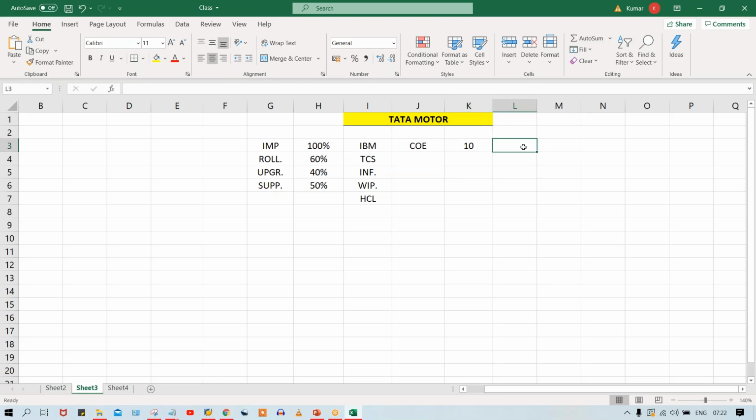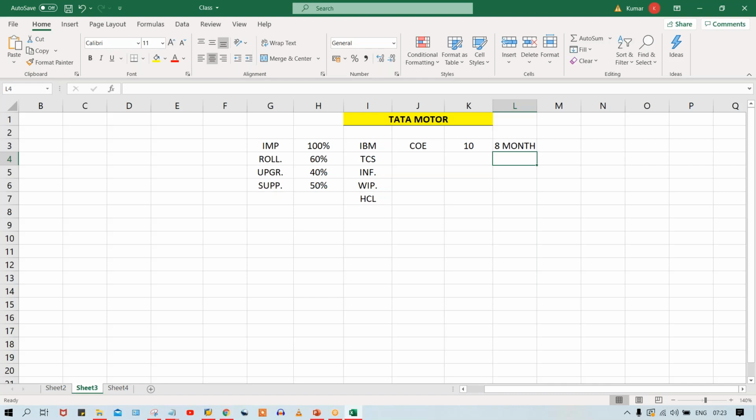Let's suppose the client is saying that it is supposed to be done in 8 months, 9 months, or 7 months, right? And apart from this, there are multiple other conditions also. Let's suppose both parties agreed that it is supposed to be implemented in 8 months. It means after 8 months, SAP will be ready to use by Tata Motors. So what will happen if it is not ready after 8 months?